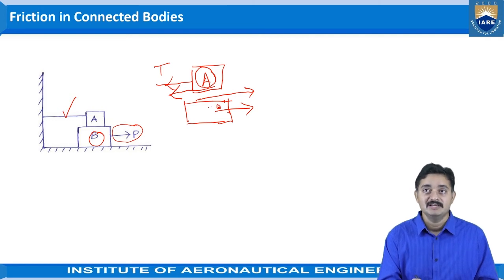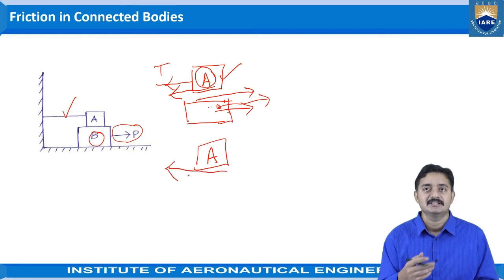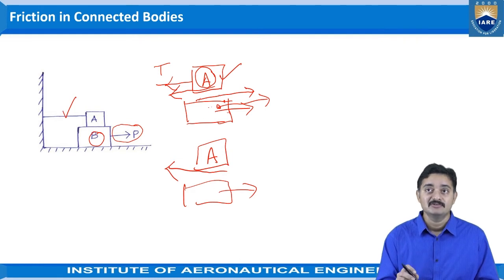As this block B is moving towards the right side, what is happening to block A? Block A will try to move towards the left side, as per the logic. It will not move, but it will tend to move, as this block B is moving towards the right side. So as this block A is moving towards the left side, observe carefully.